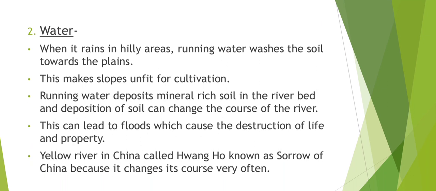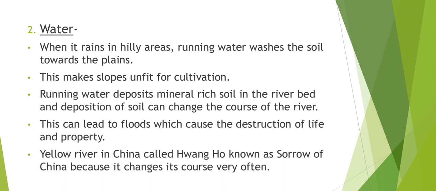Second, how water causes soil erosion. Given on page number 52, heavy rains cause floods. When there is lots of rain, floods occur, and all that water goes into rivers and floods the rivers also. Flooded rivers and running water remove the top soil.